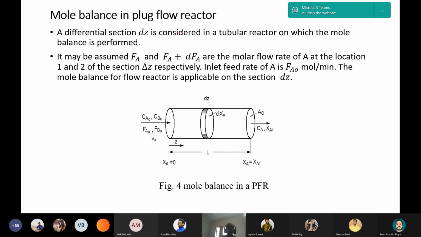Another type is the plug flow reactor. This is another ideal reactor, and this is the tubular reactor. A small discussion is required before describing the mole balance. What is plug flow? If we consider a tubular reactor where liquid is flowing at a particular flow rate or velocity so that it looks like a plug, that is, the velocity profile looks like a plug, that is, a flat velocity profile.